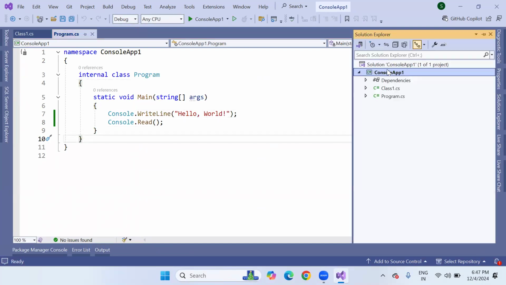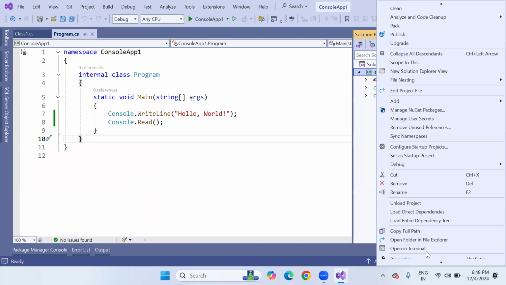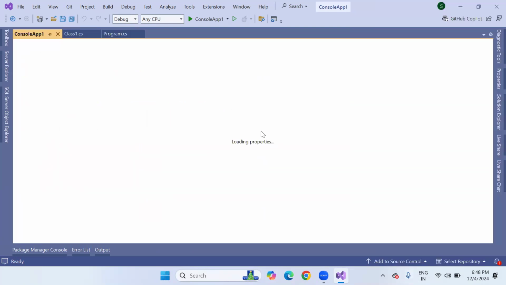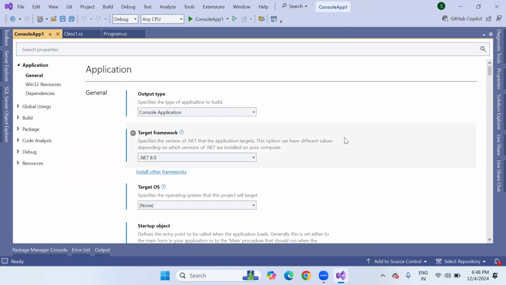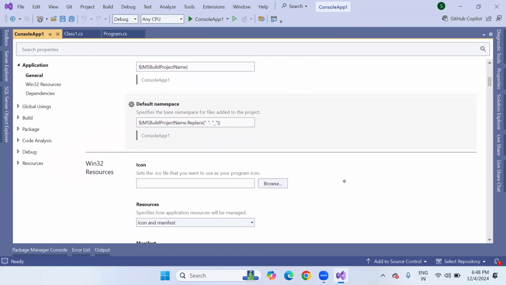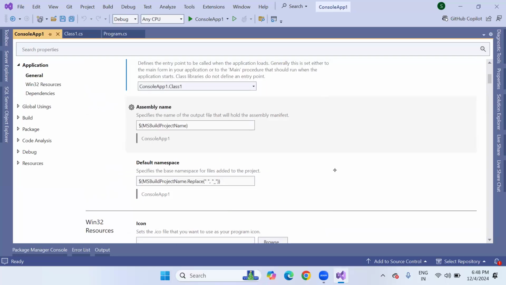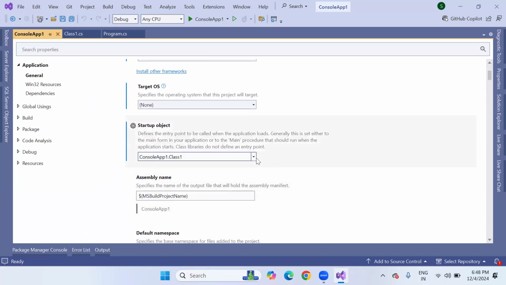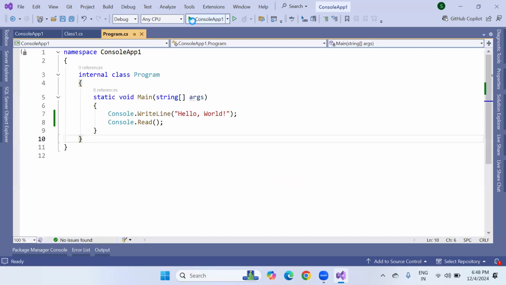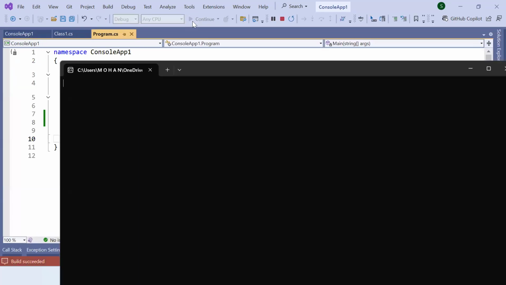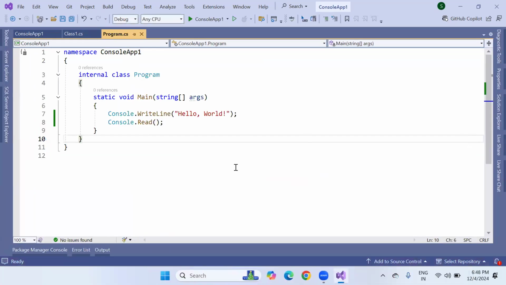Simple. Right click on Console App 1. Once again, I'm showing Properties. Every time no need to go, the window is already here, I'm just showing it for clarity. Now the startup object option is here. Expand this drop down list. Now I'm taking the Console App 1 Program, because this time I want to execute Program. Save it. This Program.cs will run now. Like this, you can change the startup object and run it. It is your convenient way to do this. So this is the way to manage Visual Studio 2022 console application C# programs.